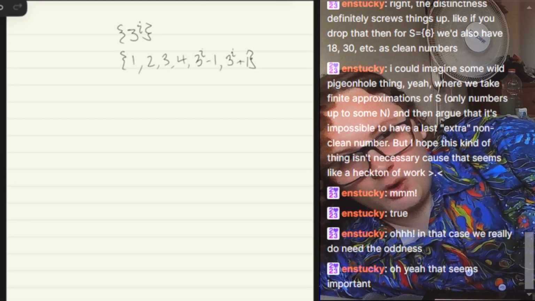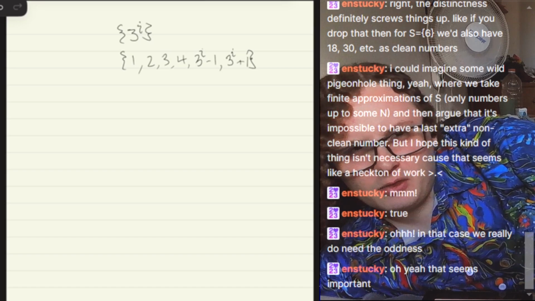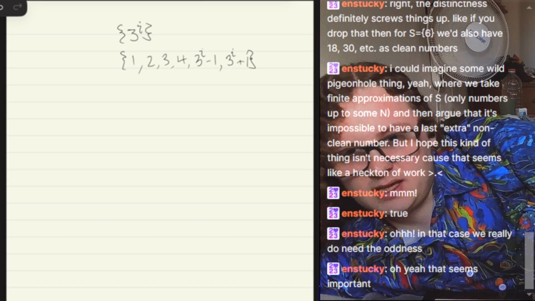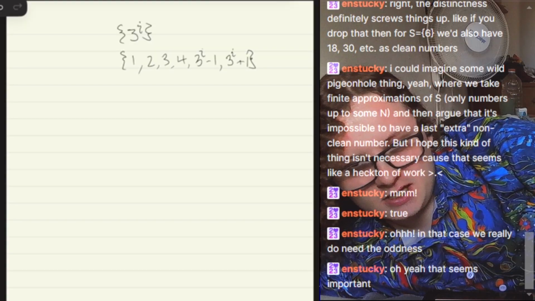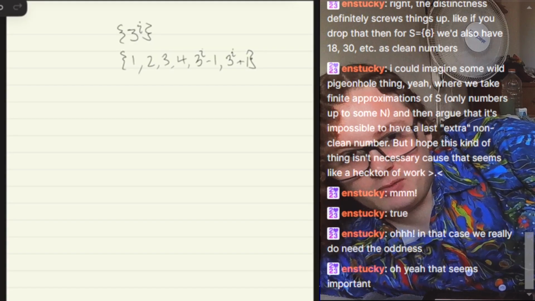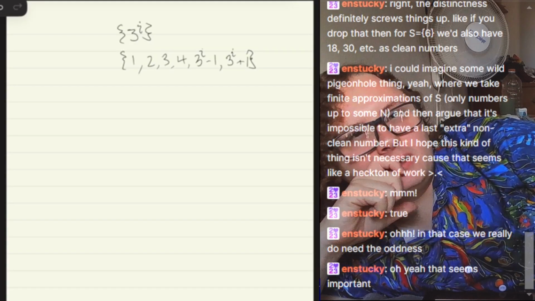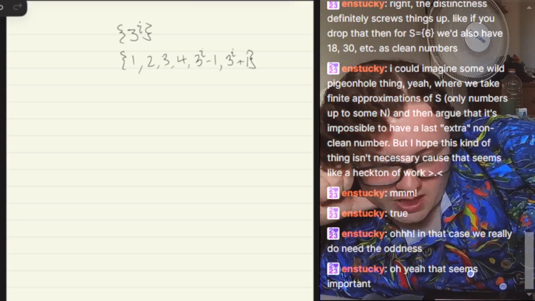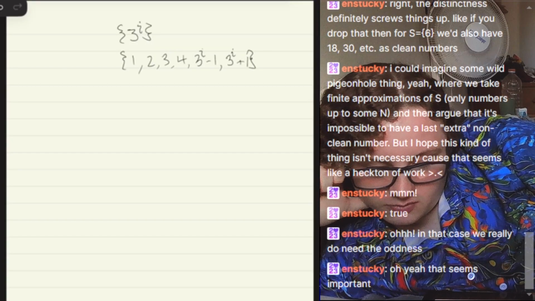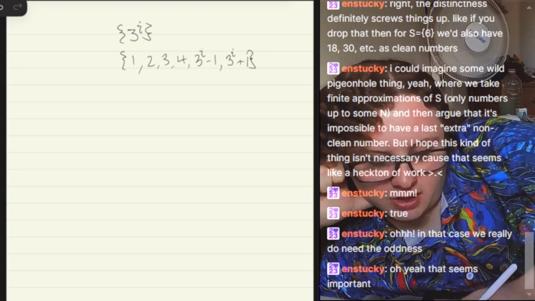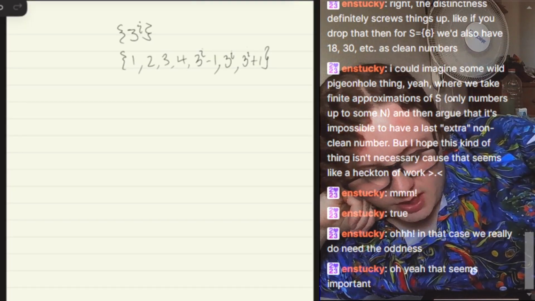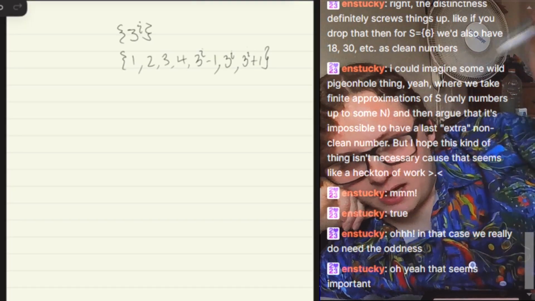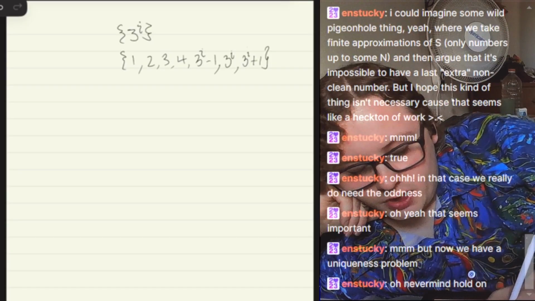So what breaks here? To get 3 to the i, we just do 3 to the i minus 1 plus 1. But then 3 to the i doesn't have a unique representation. So wait, is there some way to get 3 times 3 to the i from this? I think we need 3 to the i in there as well. That way we can get 3 to the i times 3 by adding 3 distinct elements.